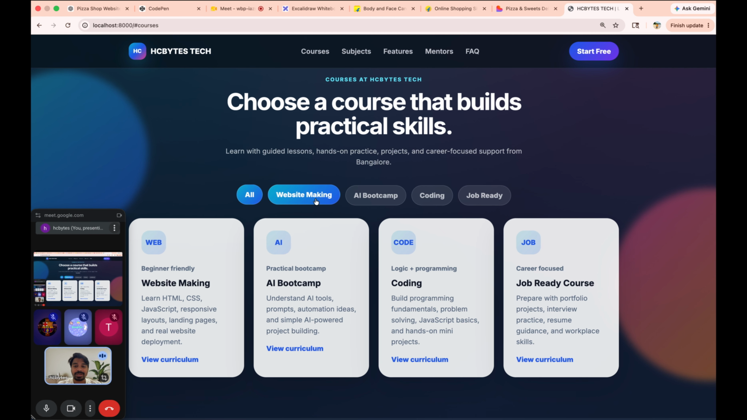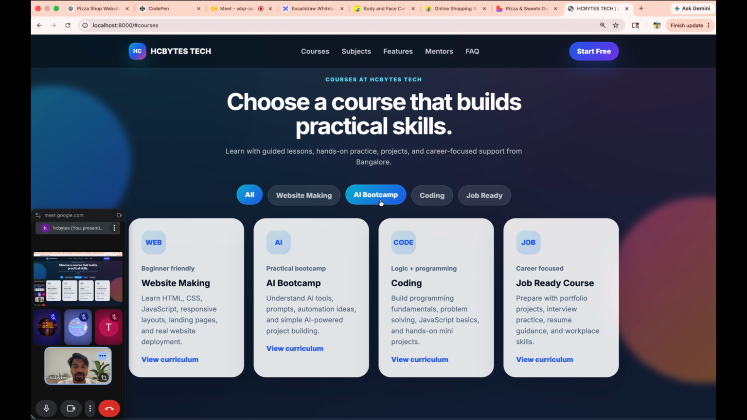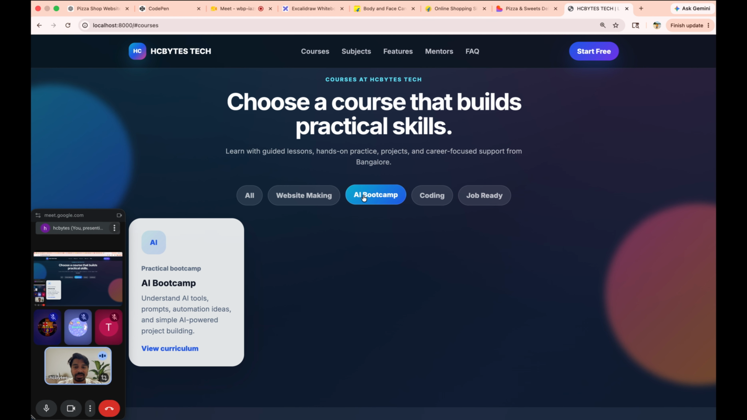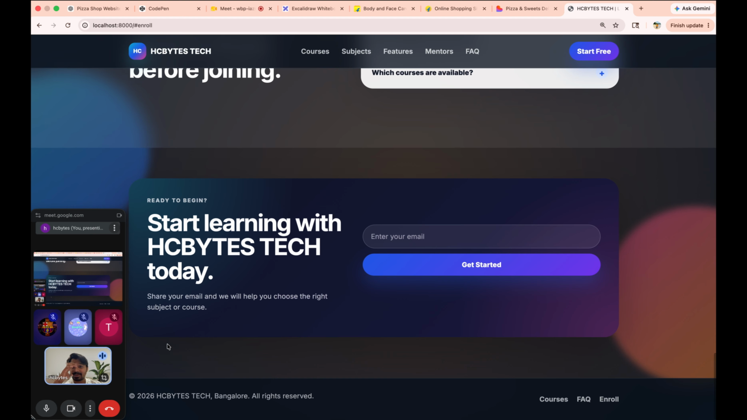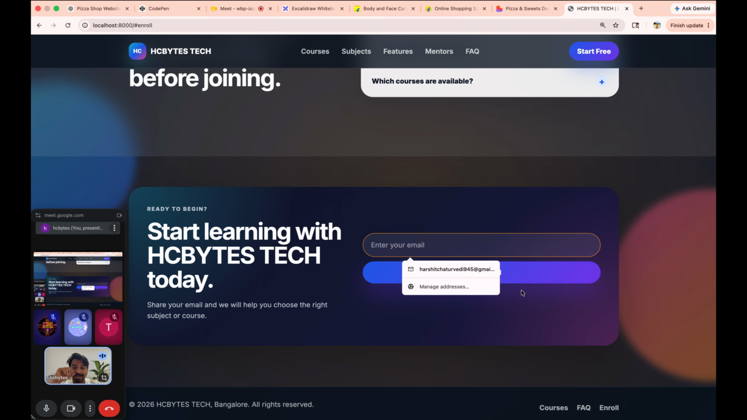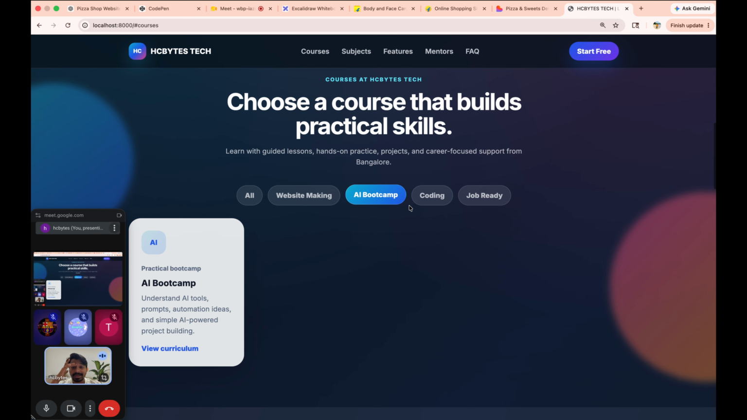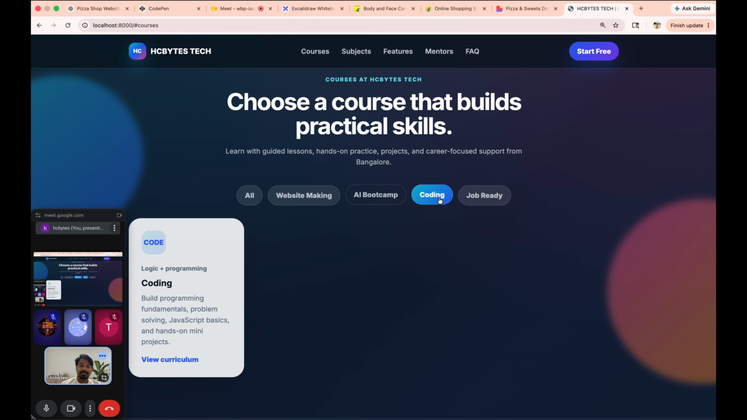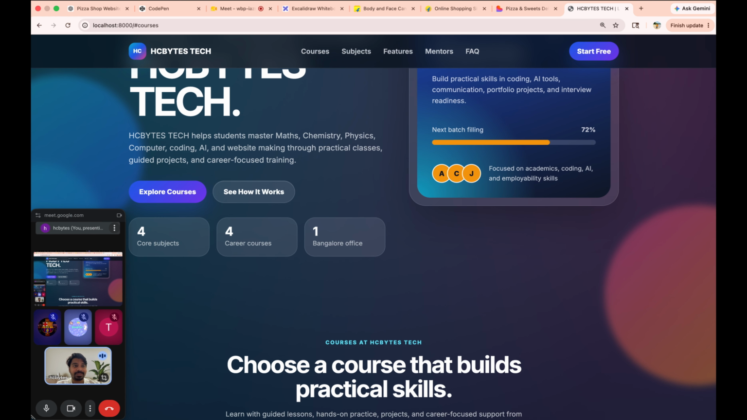See, if I just hover here, what happened, animation is going on. AI Bootcamp. Okay, view the curriculum. If I click here, it will tell me to enter your email and get started. Then this is a courses section. If I click here, I directly come to here. Okay, coding section, job section. Now till here things are clear, everyone? Then we'll move forward.